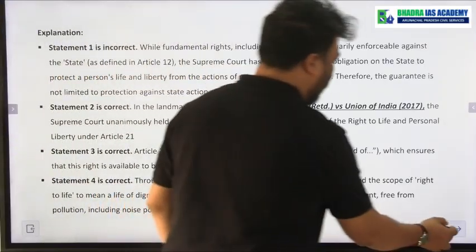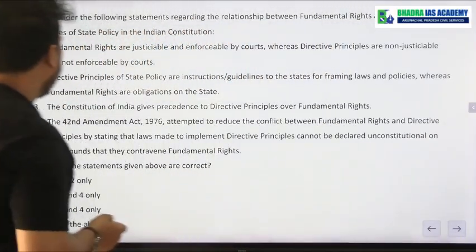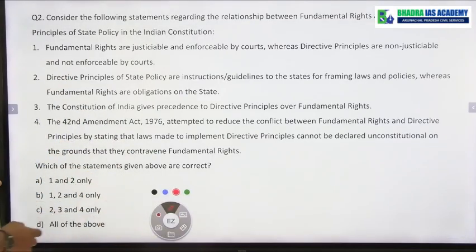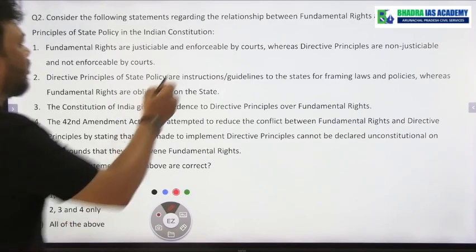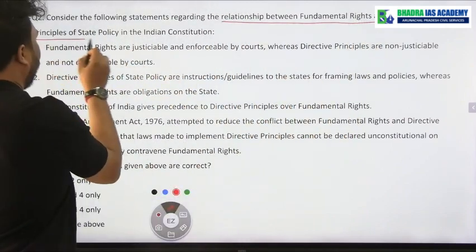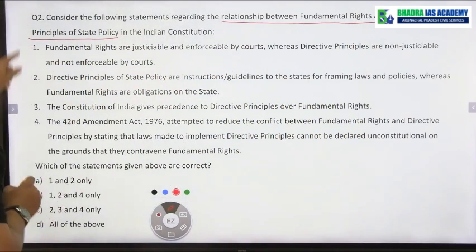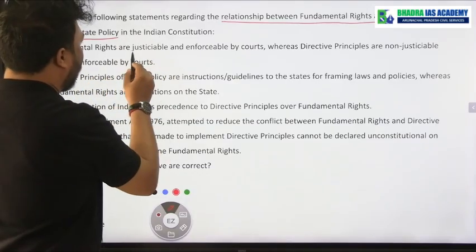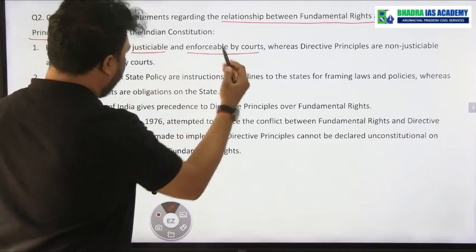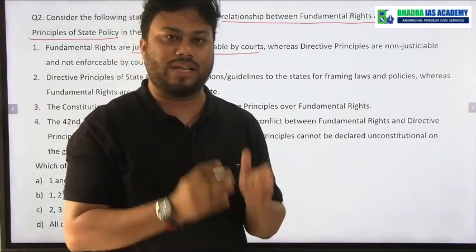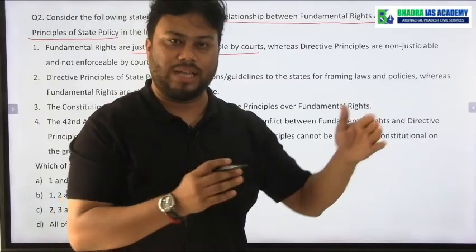Now coming to the second question. The question is regarding the relationship between fundamental rights and DPSP, that is Directive Principles of State Policy. Statement number 1: fundamental rights are justiciable and enforceable by courts. Yes, fundamental rights are justiciable, which means if my fundamental rights get violated, then I can go to the court and get justice.